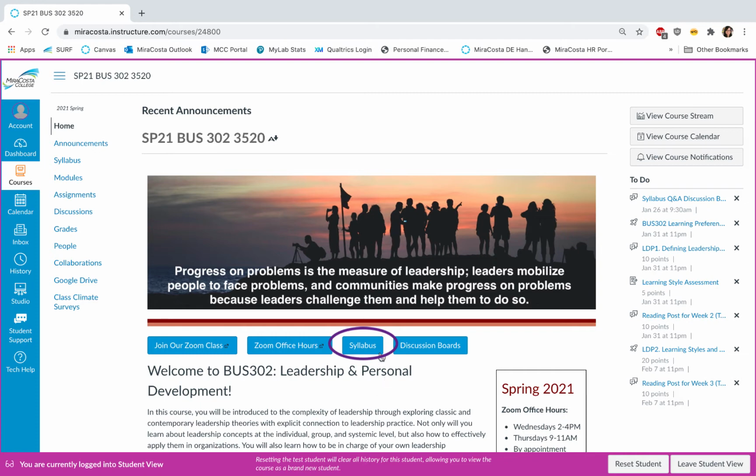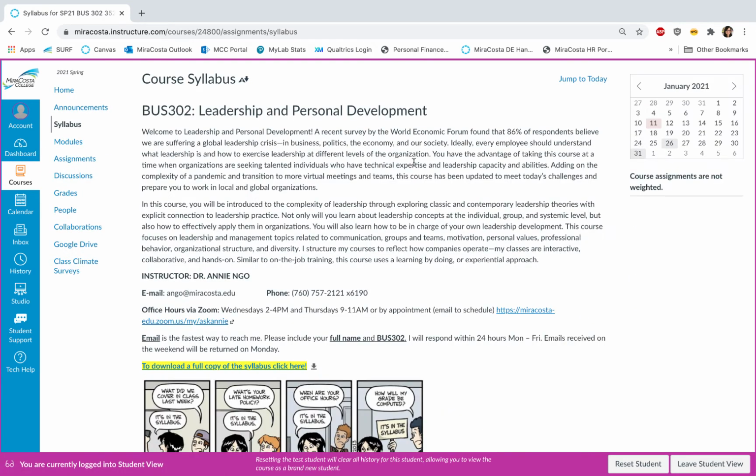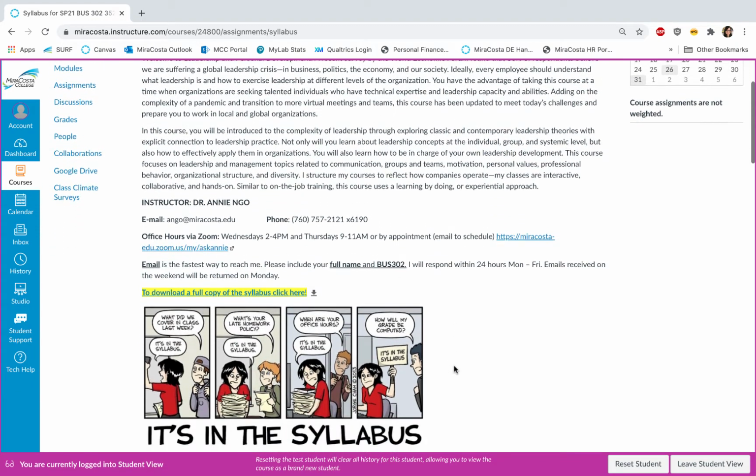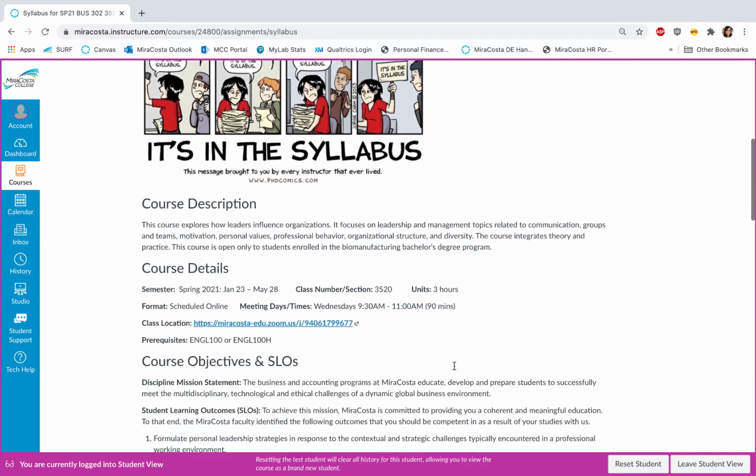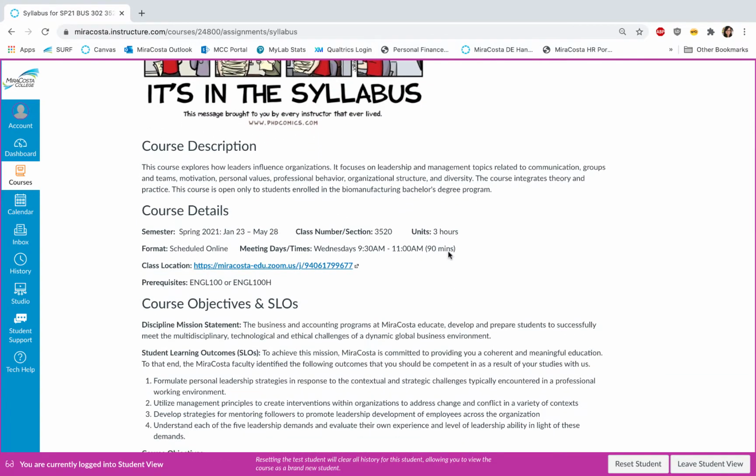Let's click on the quick access button to the syllabus here, or you can click on the syllabus link in the navigation on the left as well. On this page, there's a brief introduction to our course, and as you scroll down, you can see my contact information, and more importantly, you'll want to make sure to click on this link here to download the full syllabus. And as we scroll down further, you can see there's a course description along with the course details and course objectives and student learning outcomes.